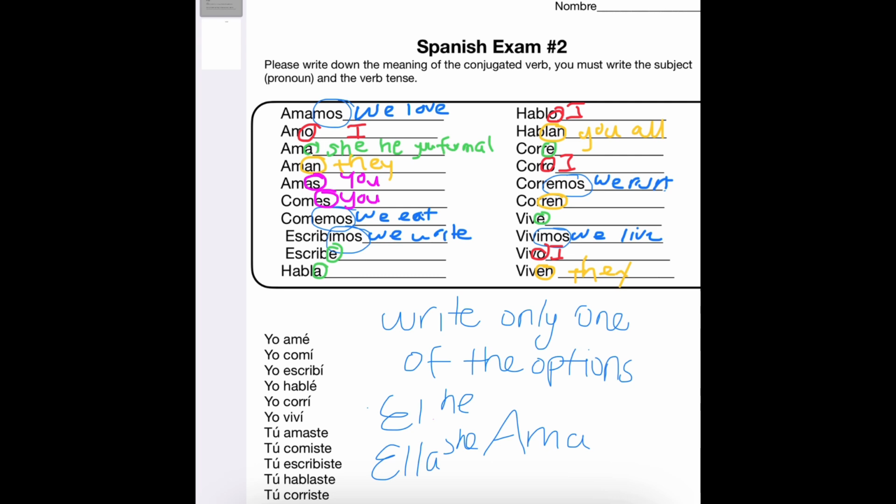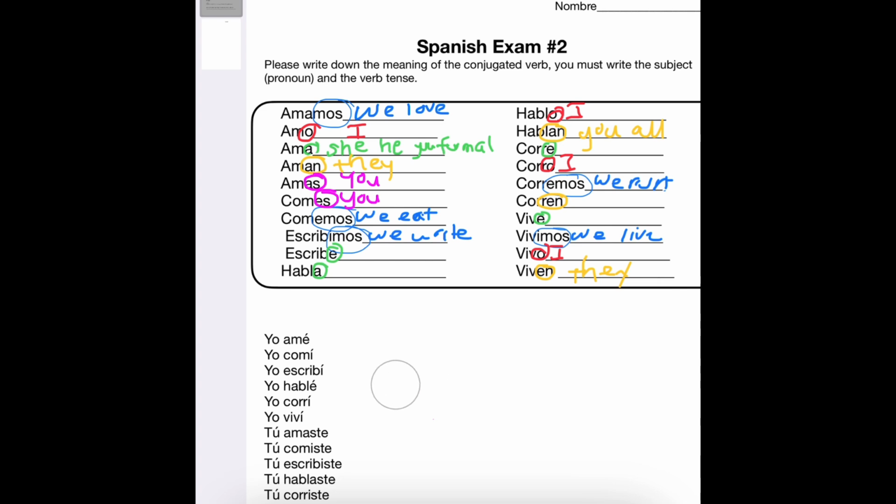So say ama would be él or ella. So you could put he or she, one of those two. Just make sure you do it correctly up here. I did some of it, but I kind of just wanted you to pay attention to the endings and to the stem. That was my main goal for this guide, for you to understand what exactly we are doing in the first part.